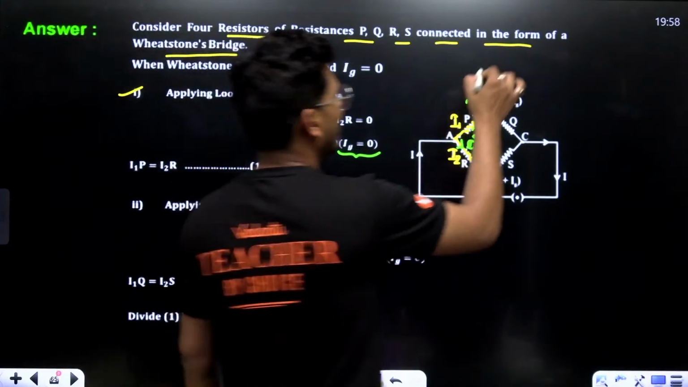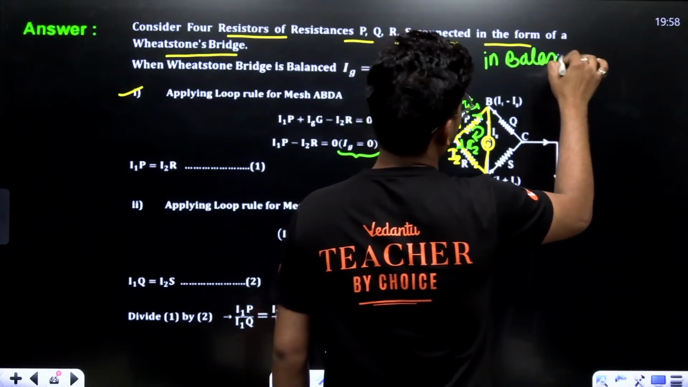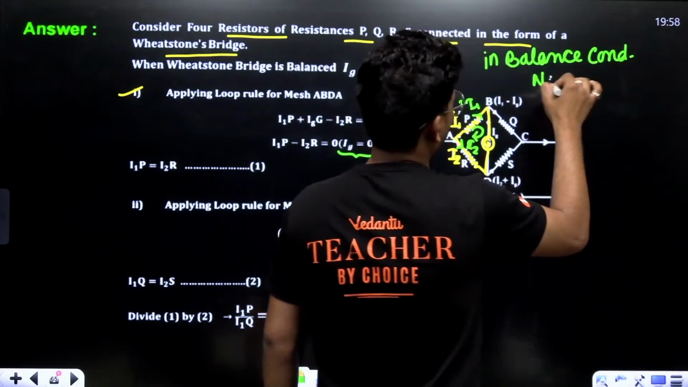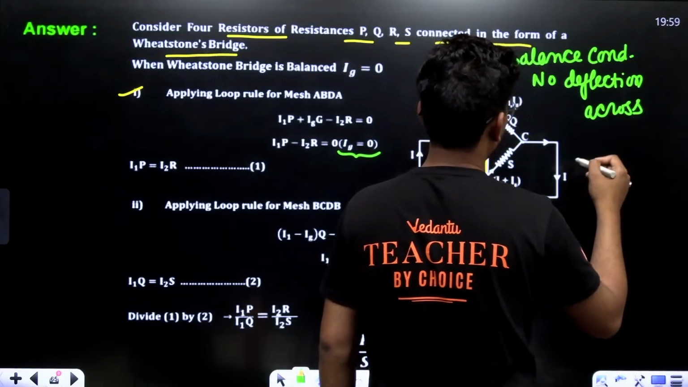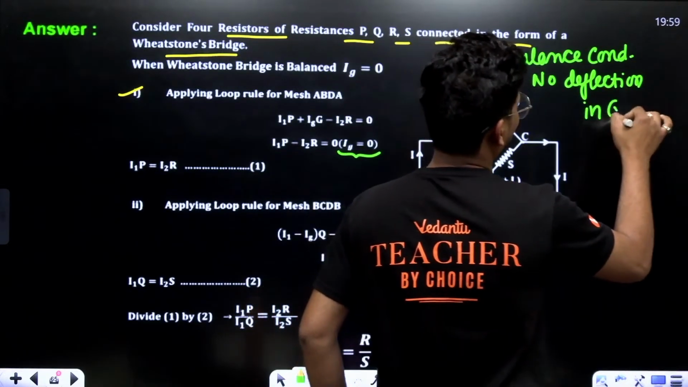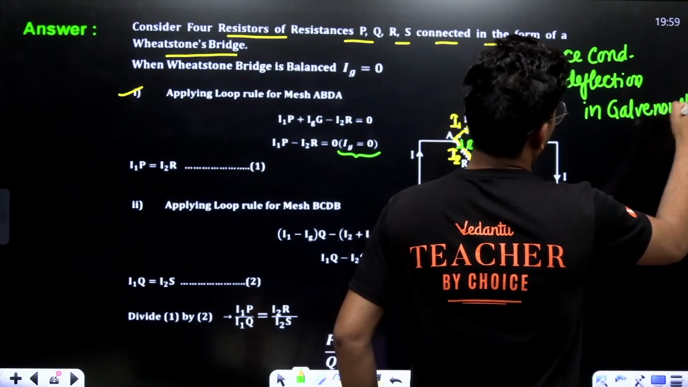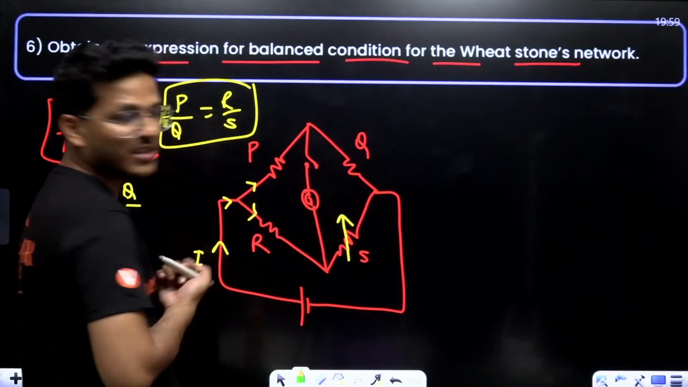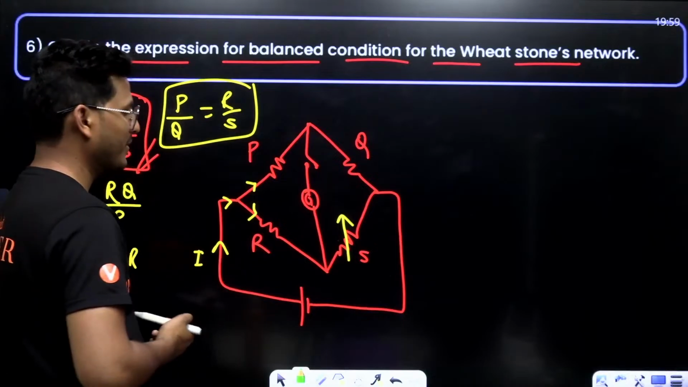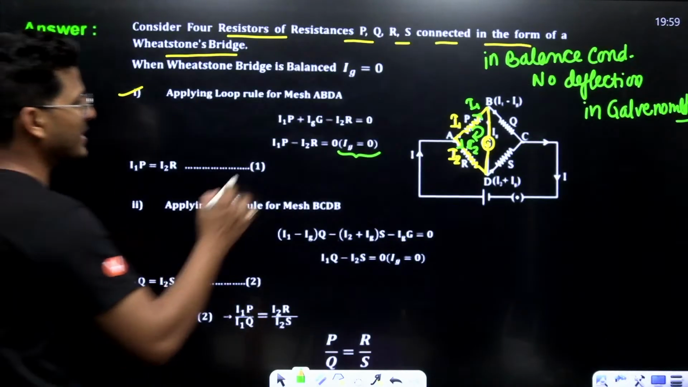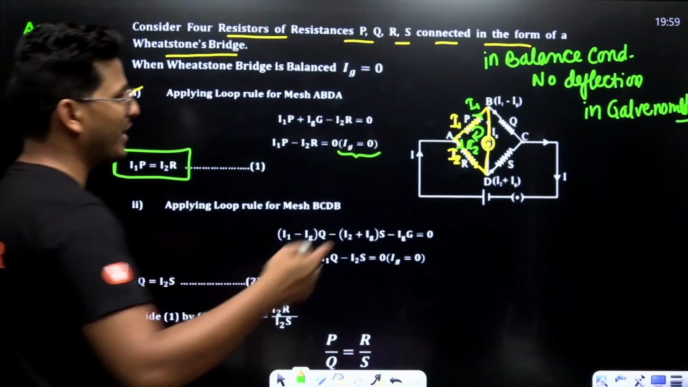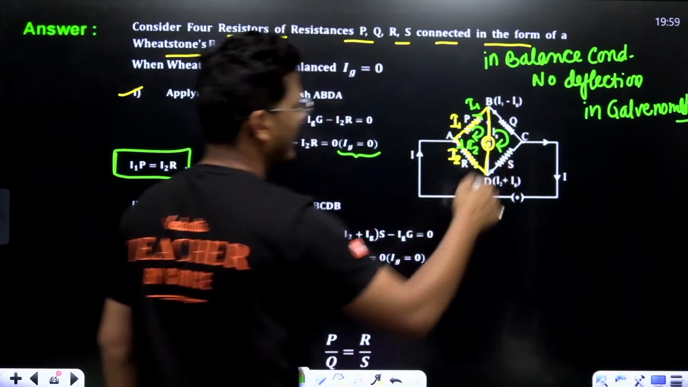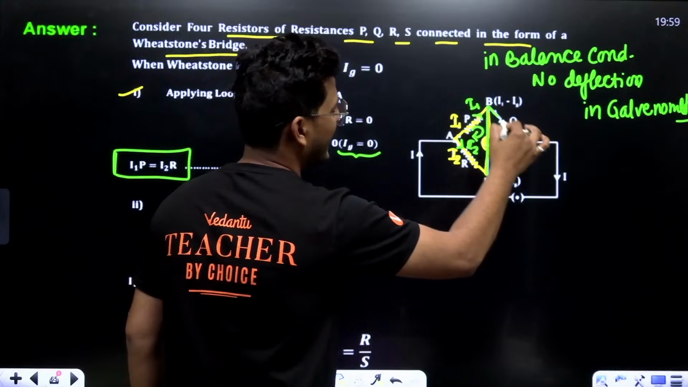In balance condition, you know, in balance condition, no deflection in galvanometer. If there is no deflection in galvanometer, then it is an open circuit. That's why I am considering it as open, right? So the expression is I1P equals I2R. Now in the same way, applying loop rule in loop DBCS.